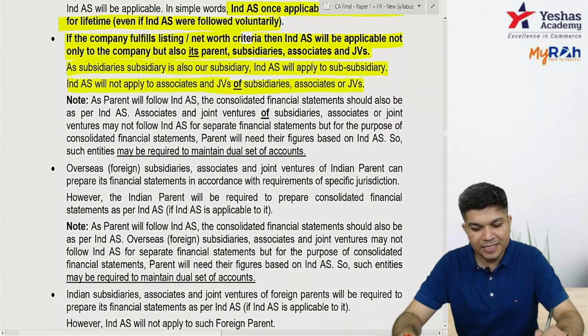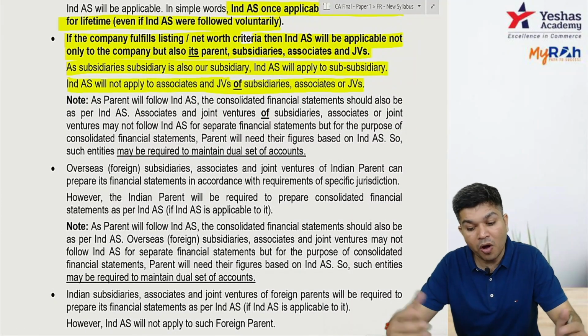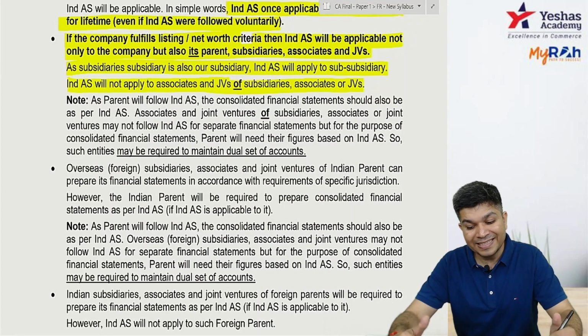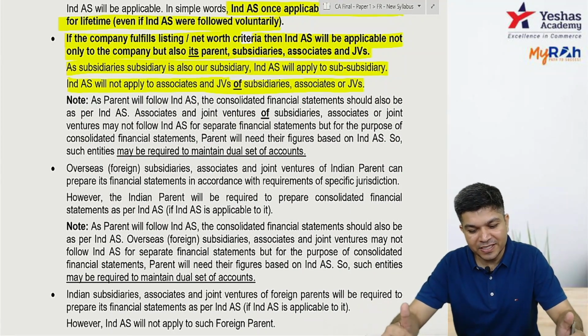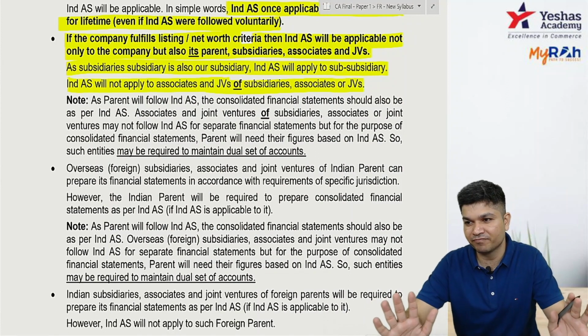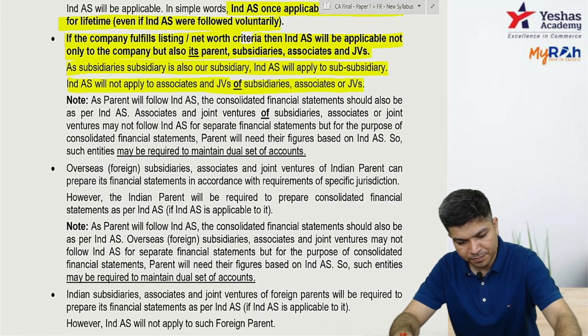So here it's written that if the parent follows IND AS, the consolidated financial statement should also be as per IND AS. So associates and JVs of the subsidiary may not follow it for SFS, but for the purpose of CFS, they have to give figures to their parent as per IND AS. So such entities may be required to have a dual set of books of accounts, or voluntarily they will follow IND AS. Clear? So this point is important.